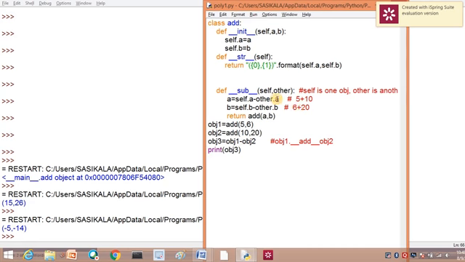Same way I can do it for lesser than also. For lesser than, the magic function is LT. This is all inbuilt. You have to use it as such. There is no need to think about it. This is a magic function. It is defined in such a way. LT only we have to give. Add means ADD only we have to give. Here I am going to compare both the parameters.